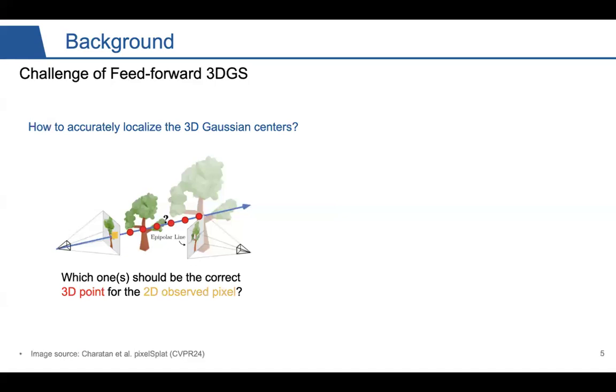One of the key challenges of feed-forward 3D-GS is how to accurately localize the 3D Gaussian centers. For example, take these 2D observed yellow pixels here. All those red 3D points along the camera rays are the possible candidates, but the model needs to tell us which is the correct one that corresponds specifically to these 2D observed points.